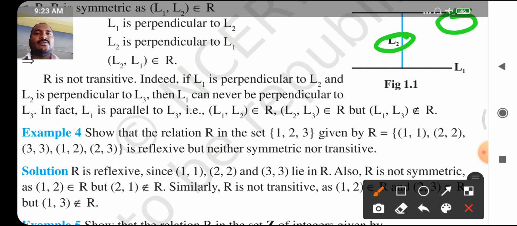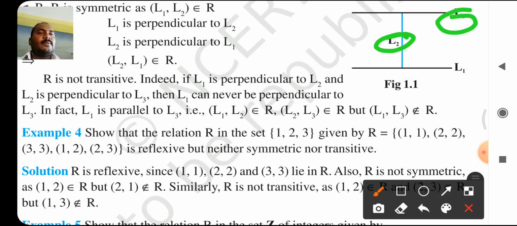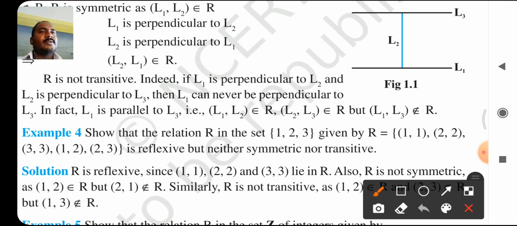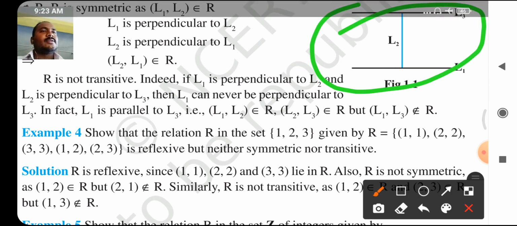Because of this, (L2, L3) belongs to R. Then L1 can never be perpendicular to L3. Here, my dear students, please observe this figure.